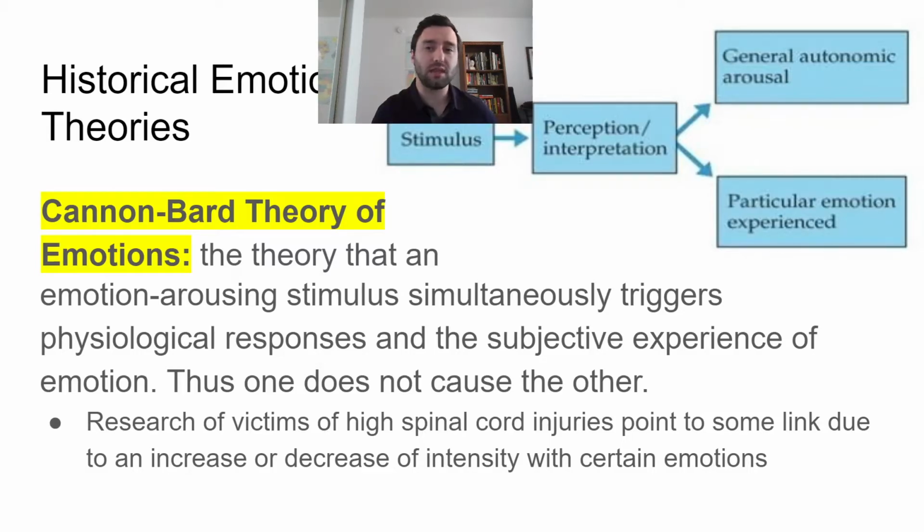Now, what this means is obviously if I have a high spinal cord injury, I'm not aware of the physiological responses that are happening in my body because I can't feel it, right? There's no nerves that are connecting. So what this kind of tells us is that the autonomic arousal, the physiological response, can't be causing an emotion because they actually feel these emotions still, right? They're still feeling these emotions and they're still feeling them in a strong way. And some of them are actually more intense or affected by this injury.